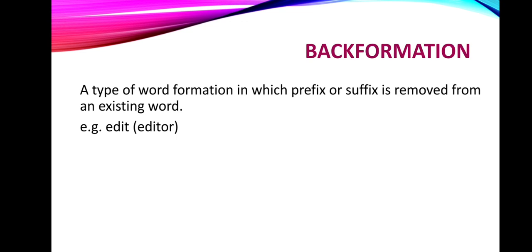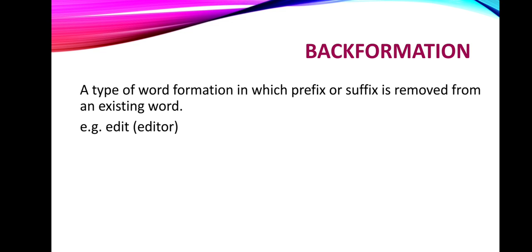Then, very important, we are having back formation. Now what is back formation? It's a type of word formation in which a prefix or suffix is removed from an existing word. Or, in a simpler way, I can say back formation is something in which we get another part of speech.